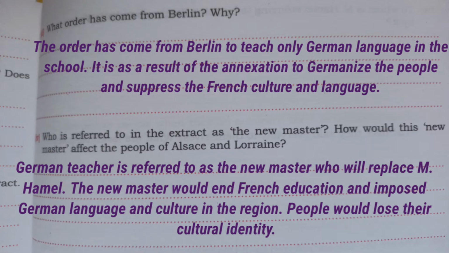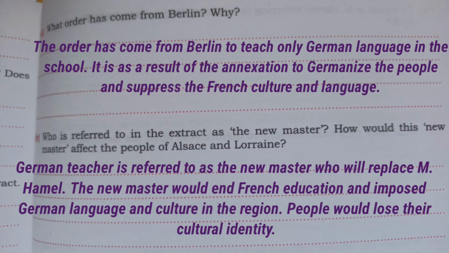It is done as a result of the annexation, to Germanize the people and suppress the French culture and language. Number 4, who is referred to in the extract as the new master? How would this new master affect the people of Alsace and Lorraine? So the answer will be,